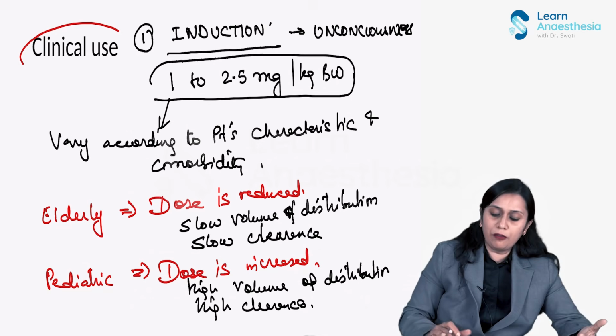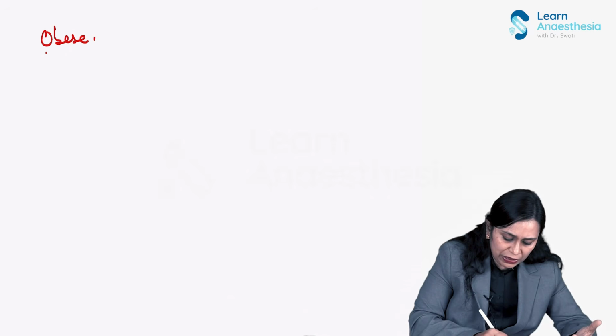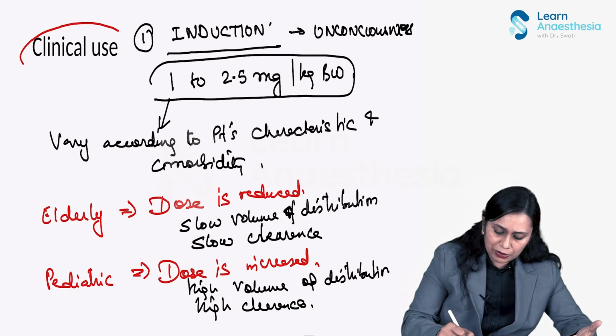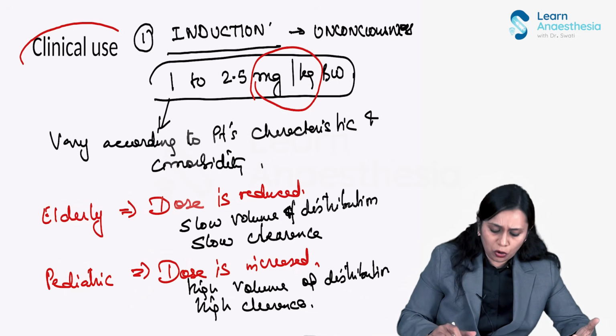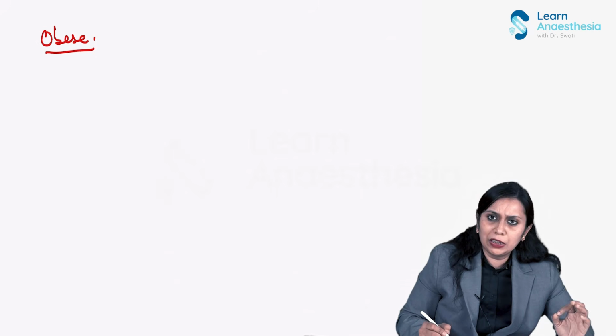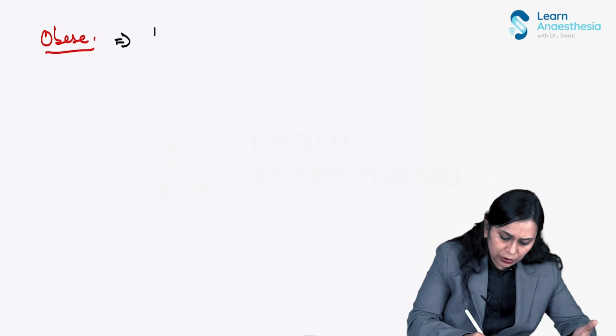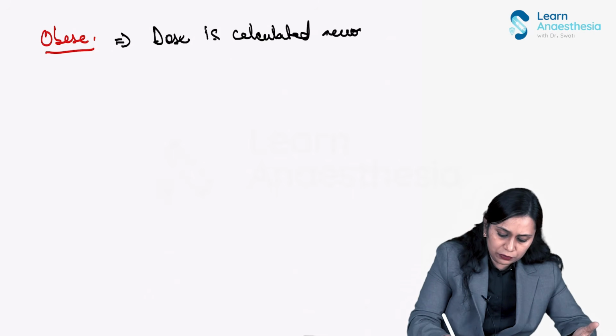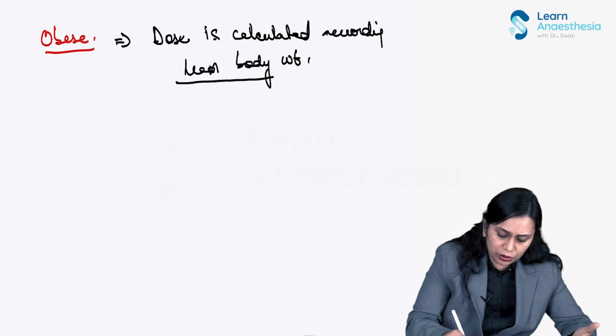Okay. Now, if I am giving propofol to an obese patient, the dose is described in milligram per kg body weight. But we don't calculate the dose of propofol in obese patients according to total body weight. The dose is calculated according to lean body weight. So the induction dose in obese patients is calculated according to lean body weight, right? Not total body weight.